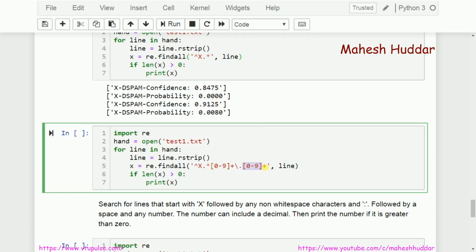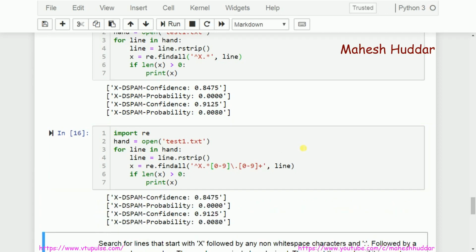How many times may it be present? It may be present one or more times. This plus is not necessary here, because 0 point something is there, so 0 point and then 0 to 9 any value. If you have two digits before the dot, like 1.875, in such a case we need to use plus. Right now it is not necessary. So it will match one digit followed by a dot, and then any number of digits, one or more. If it is present, it returns you the output.